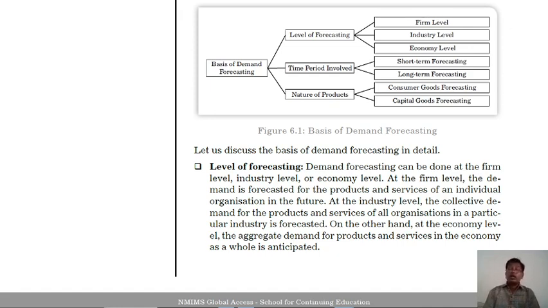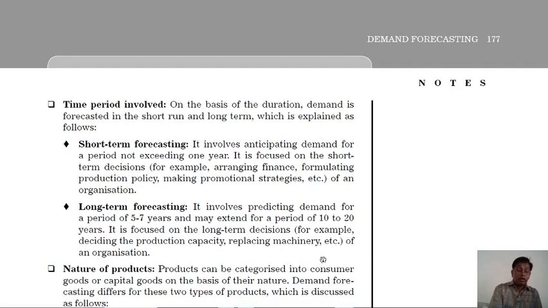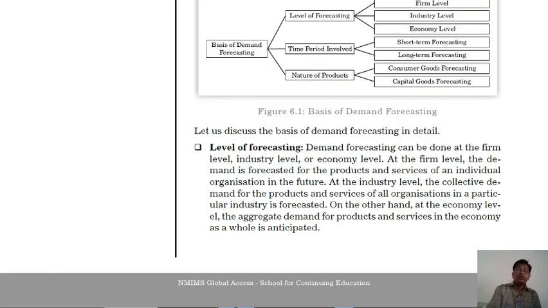This is the capital goods forecasting, which is more important here. So, in short, demand forecasting can be done at the industry level, firm level, or economy level.